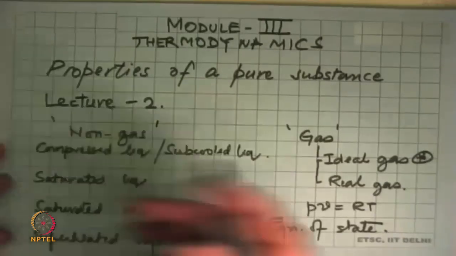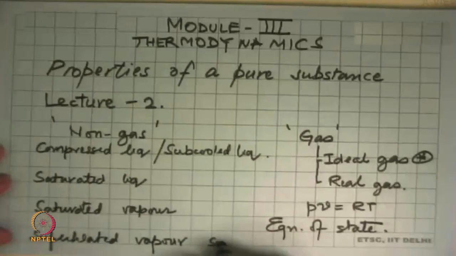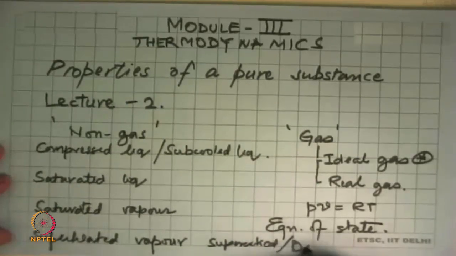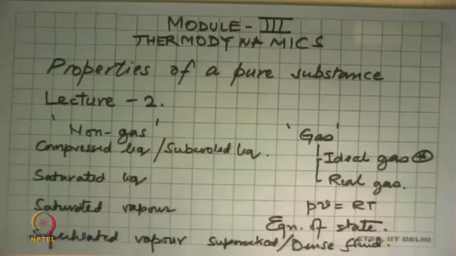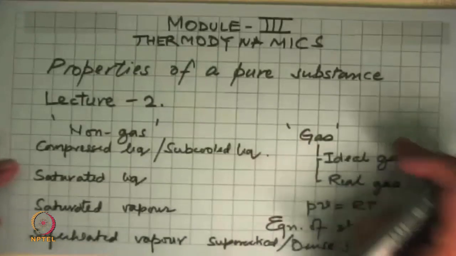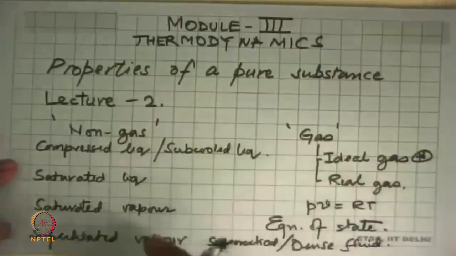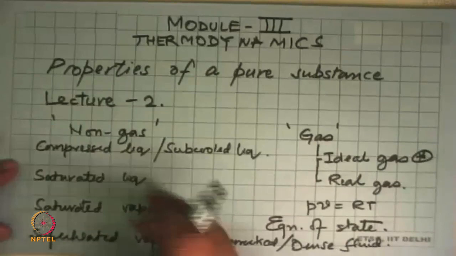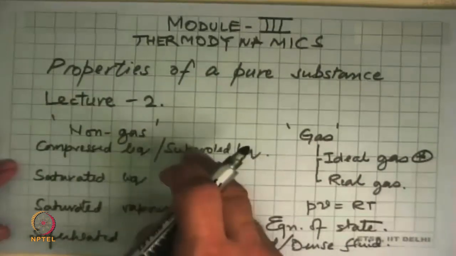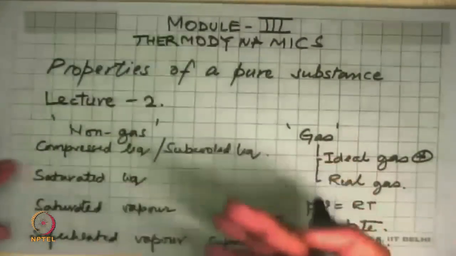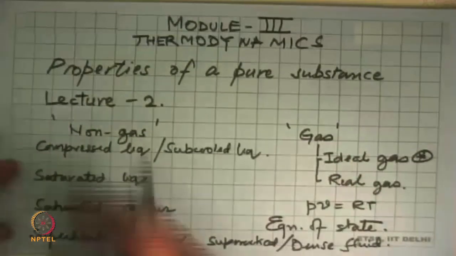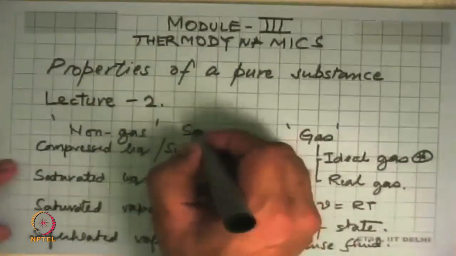And then something which is beyond this, we call it the supercritical fluid, or the dense fluid. So we learned that a substance can exist in so many states, beginning from ideal gas, which is one extreme, to real gas, superheated vapor, saturated liquid, compressed liquid, and if you go to temperatures below that, then you're going to have the solid phase.